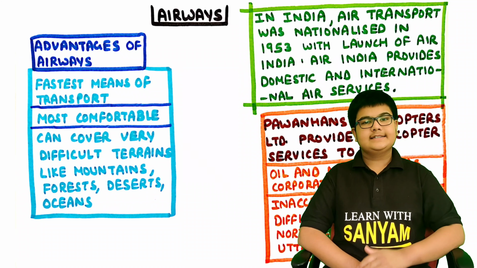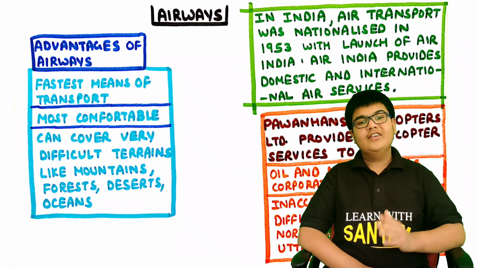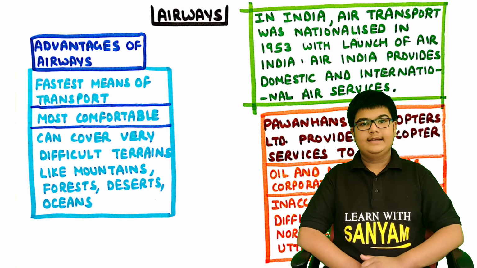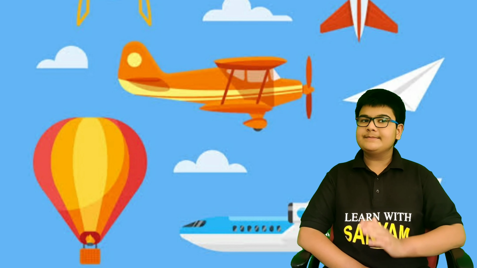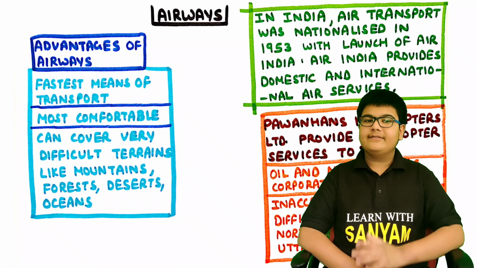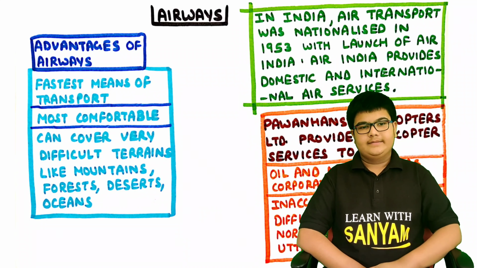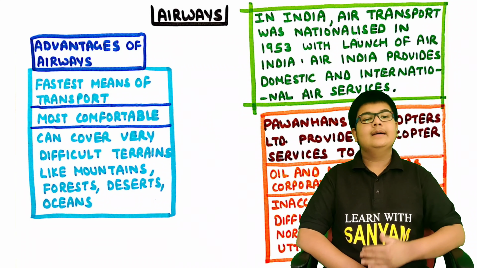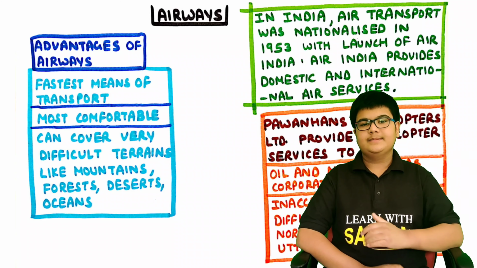Now, let's discuss the third means of transport, which is airways. Advantages of airways. Airways are the fastest means of transport. They are the most comfortable and can cover very difficult terrains like mountains, forests, deserts, oceans, etc. So they are more accessible, more comfortable and the fastest means.